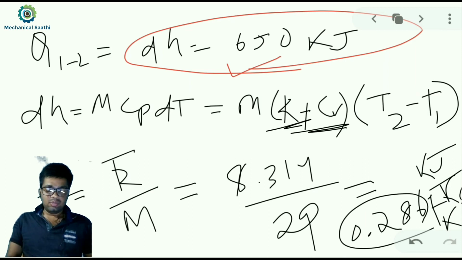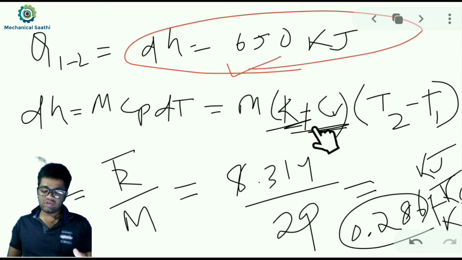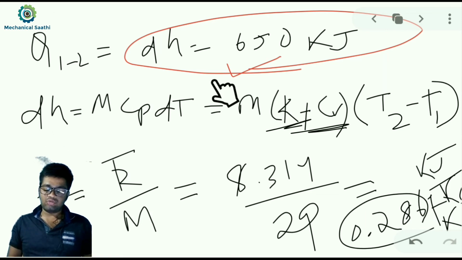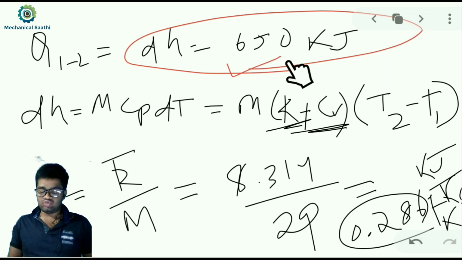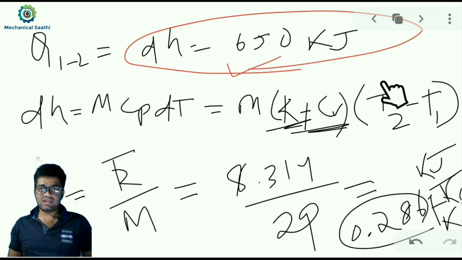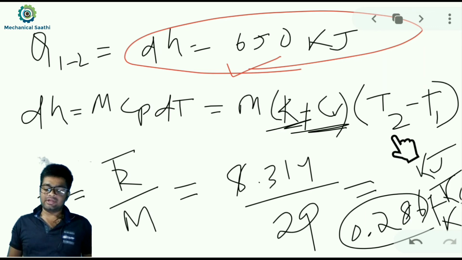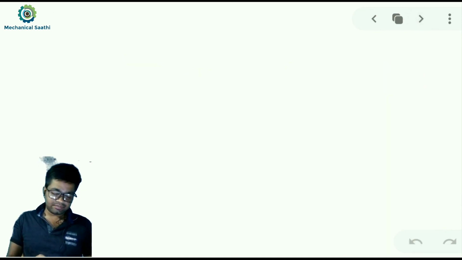Now if we put the R value here, then Cv is given to us, m is given to us, T1 is given to us, and the dH value we just calculated as 650 kilojoule. Then we can find the value of temperature at point 2.